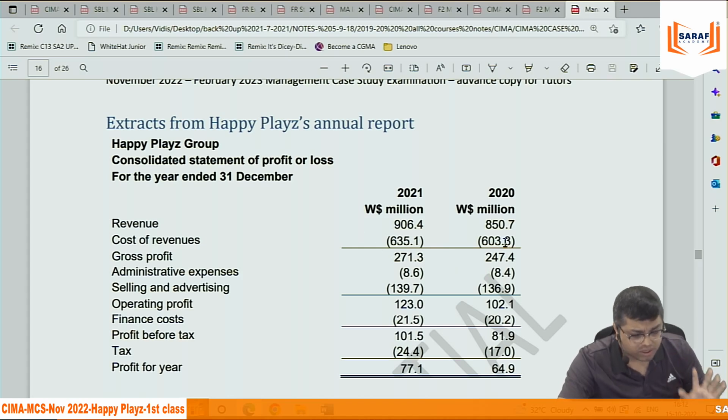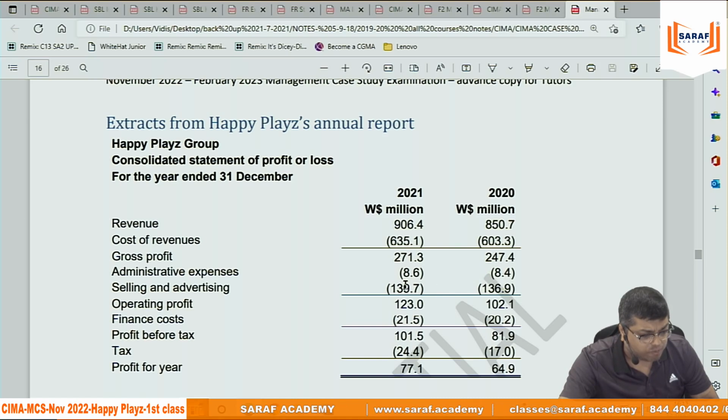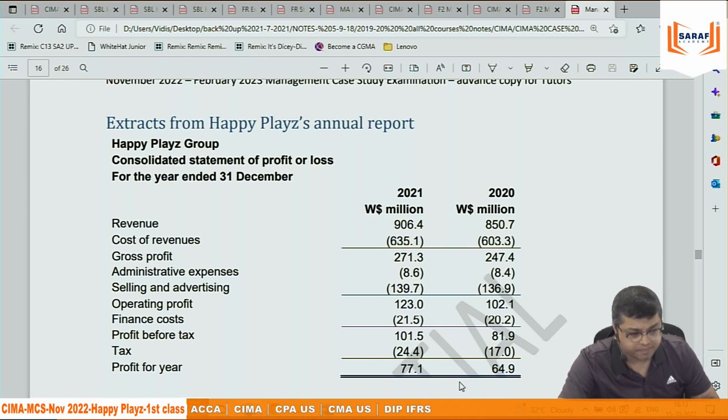So revenue, last to last year and last year, 850 to 906. Cost of revenue, 603 to 635. Gross profit, 247 to 271. Administration, 8.4 to 8.6. Selling and advertising, 136 to 139. Operating profit, finance cost, 20 to 21. Profit before tax, and the tax is more because income is more, profit after tax.